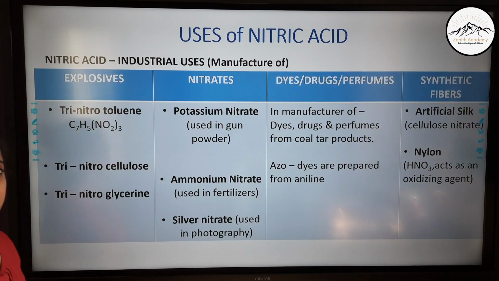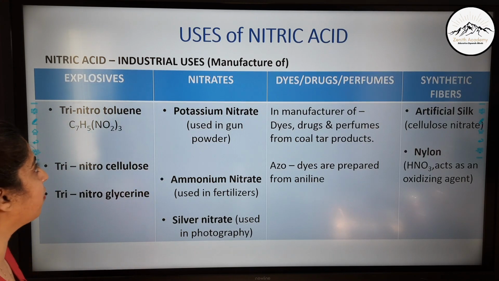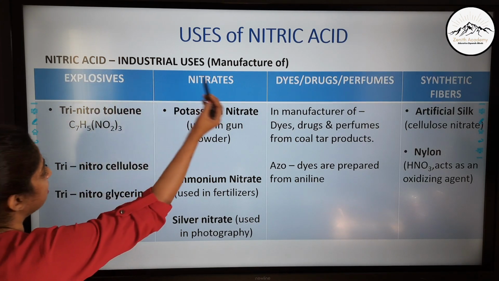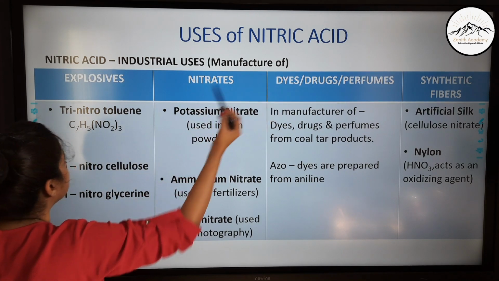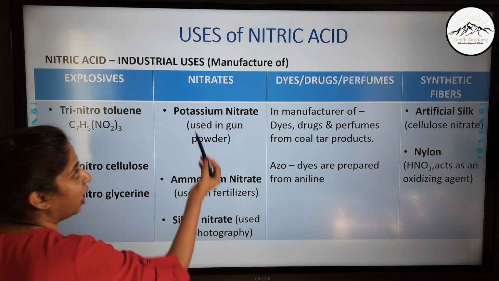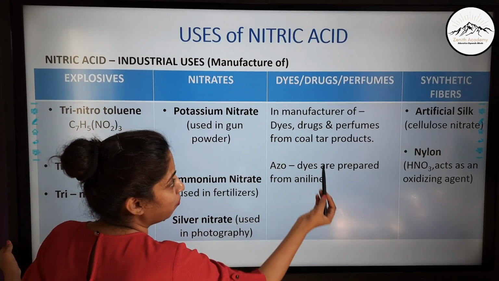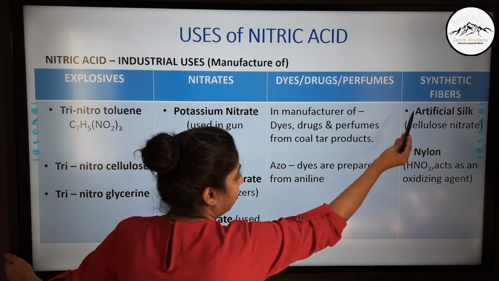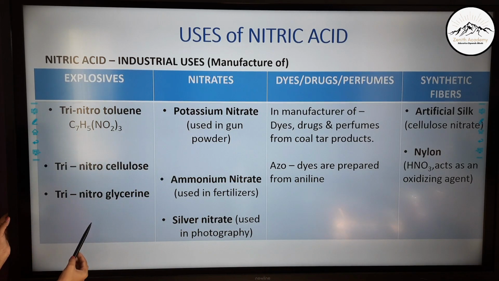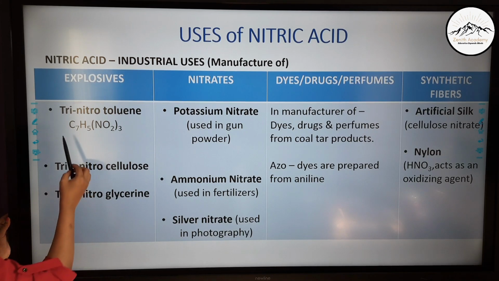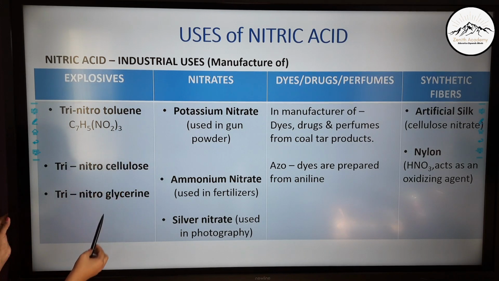Now moving on to uses of nitric acid, we will go very fast here. First let us study about the industrial uses. Nitric acid is used in the manufacture of explosives, nitrates, dyes, drugs and perfumes and several synthetic fibers. So just take a screenshot of this. There are different explosives which you need to learn. No need to learn the formula, just the names.